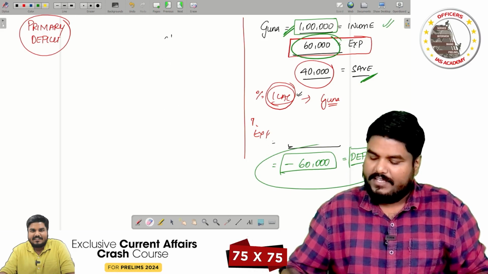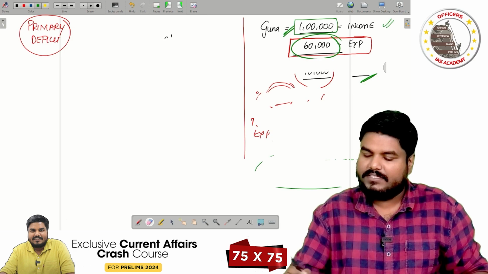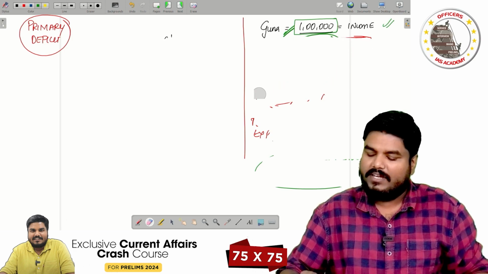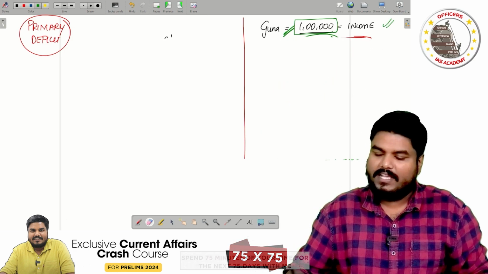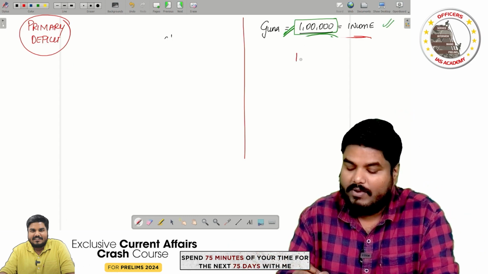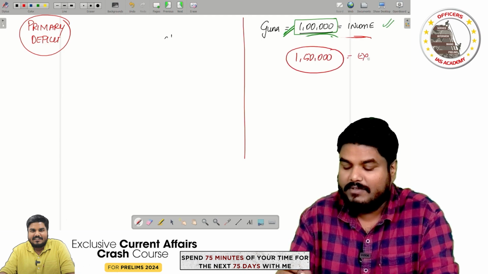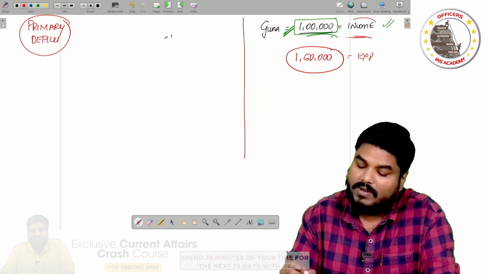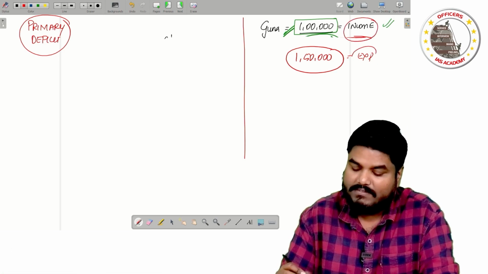Let's take another case. So in this case, let's slightly change the numbers. Guna's income is 1 lakh only. No change. But Guna's expenditure, Guna is spending 1,50,000. So my income is 1 lakh rupees. My expenditure is 1,50,000.